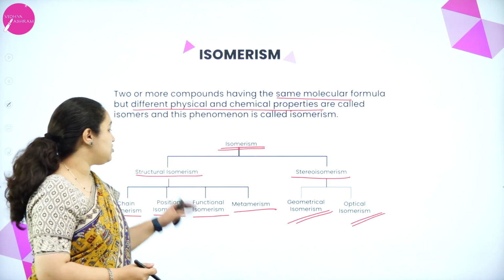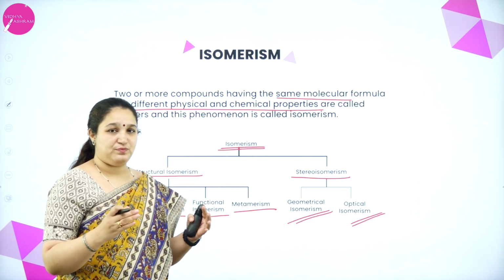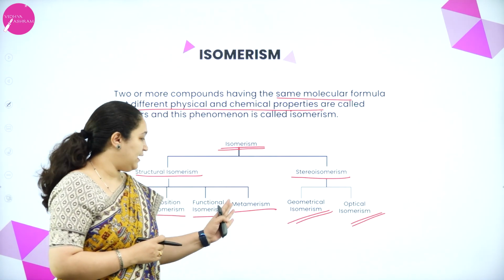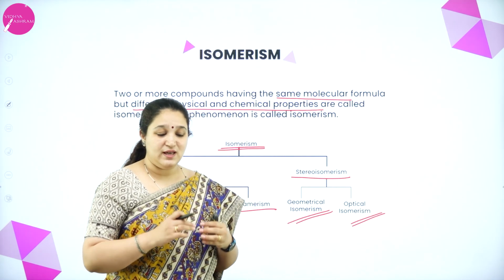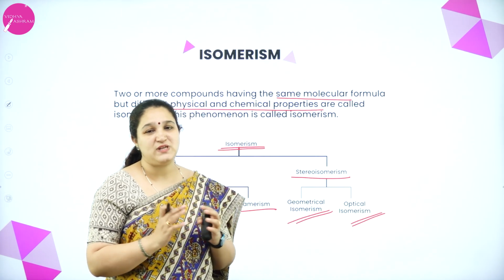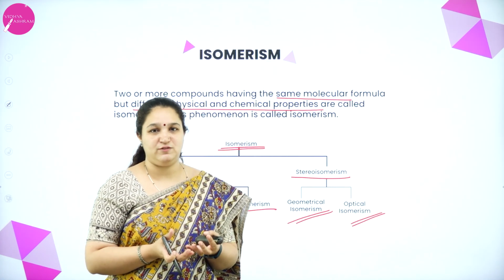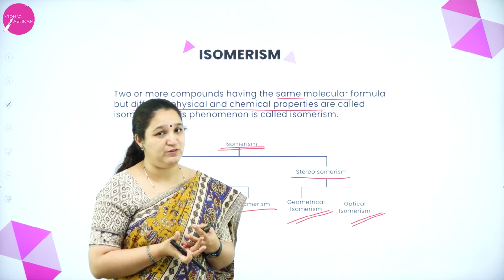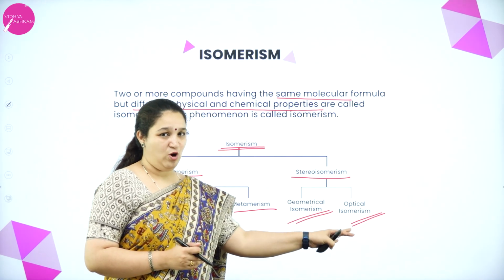Now, what is structural isomerism? As the word tells, there is a difference in the structure. Then we call them structural isomerism. Okay, there are 4 types. I'll go into details of each one of them. Stereoisomerism means there is a difference in the 3-dimensional arrangement of the groups around the central atom. So three-dimensionally, only the difference is there. The structure, when I write, will be the same, but the three-dimensional arrangement will be different. Because of that, we get two more types, that is geometrical and optical isomerism.